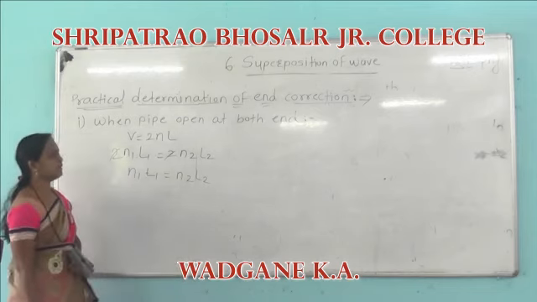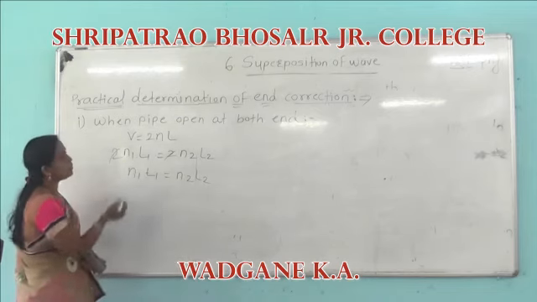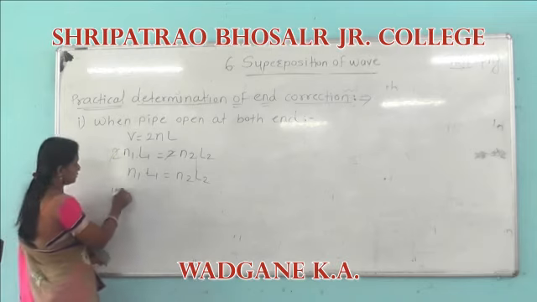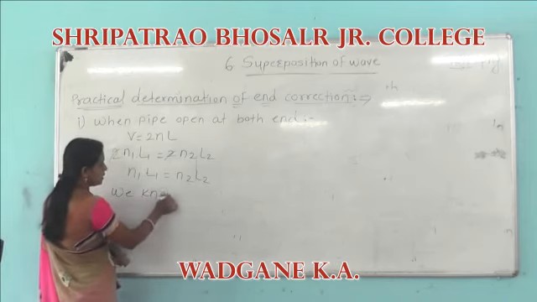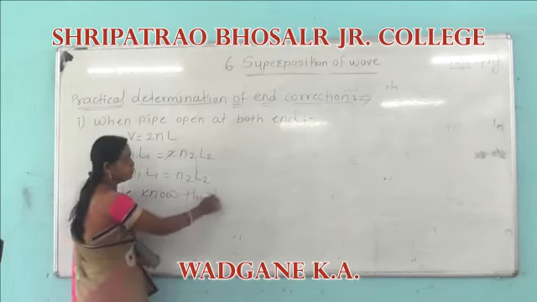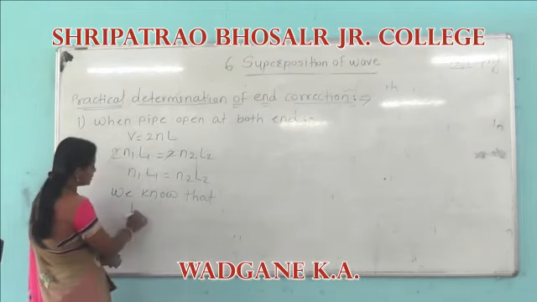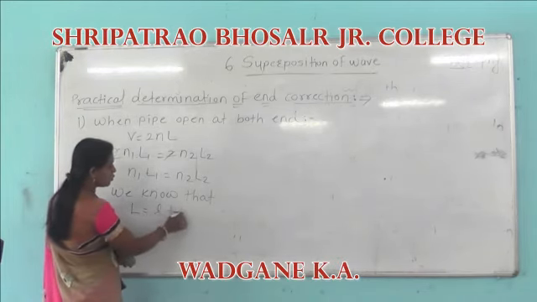L is the corrected length of the air column. When the pipe is open at both ends, we know that the corrected length is L plus 2E.